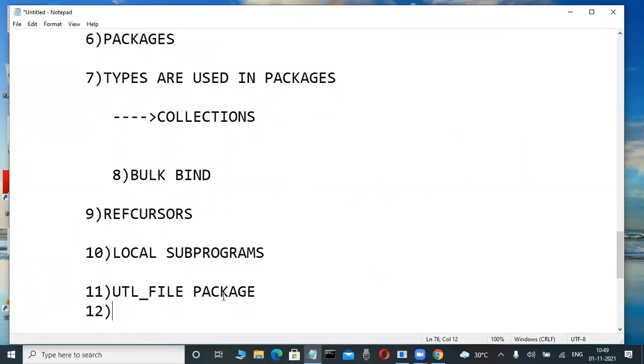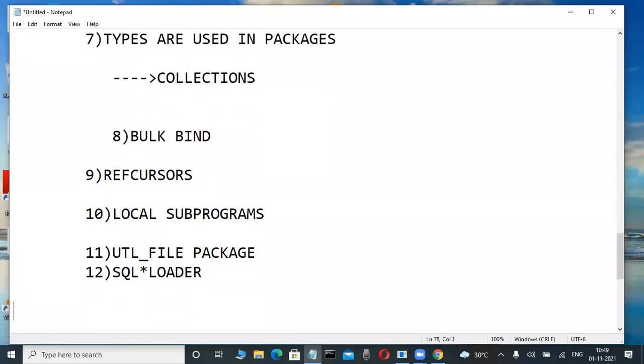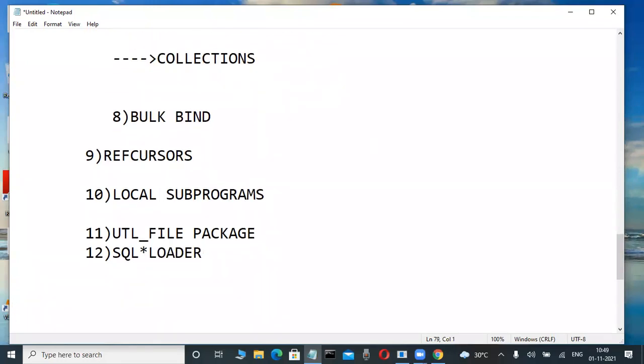We are learning this in our course. Very important. Not only that one, SQL*Loader is a very powerful concept. SQL Loader is a tool with control files, data files, bad files. So many things are there. I will tell you.